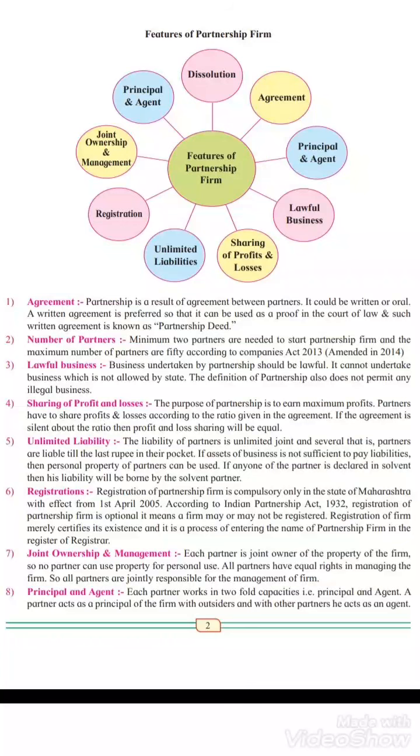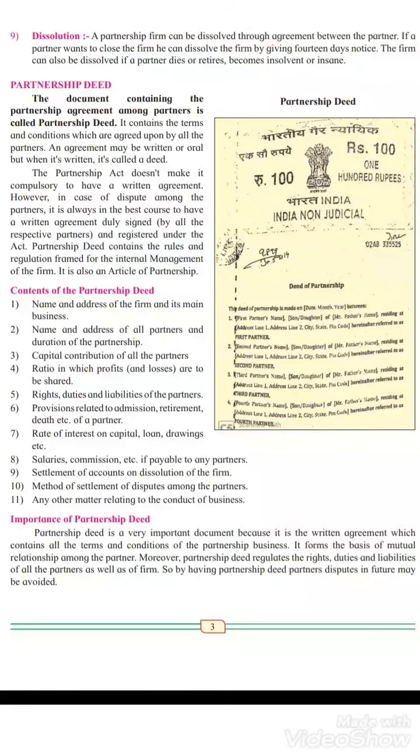Now next is partnership deed. Partnership deed is the document which contains the agreement done by the partners. You can see the stamp duty page, Indian non-judicial ₹100. This is partnership deed. In this you will get the information about name and address of the firm, address of all partners, their partnership duration for 1 year, 2 years, 3 years, and how much capital they have contributed. That specific amount information will be given in the partnership deed.